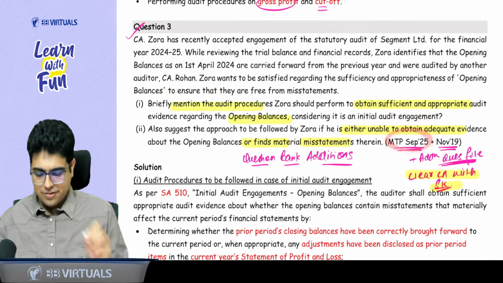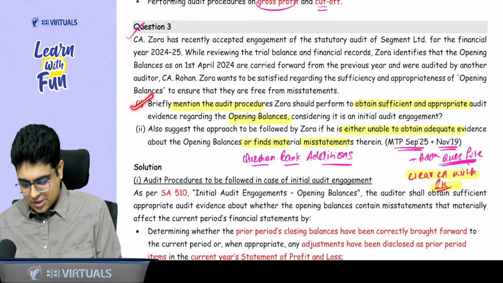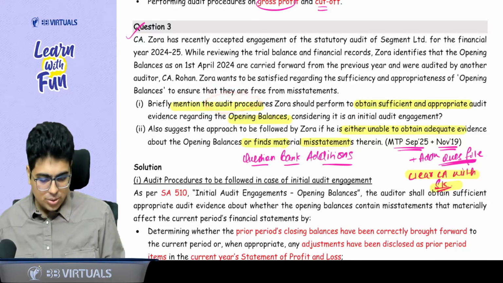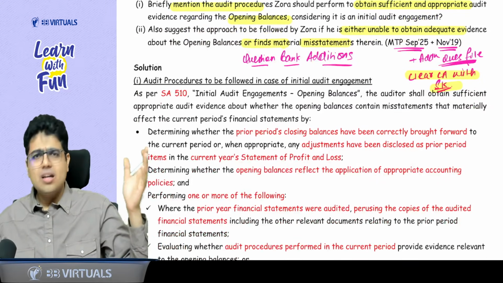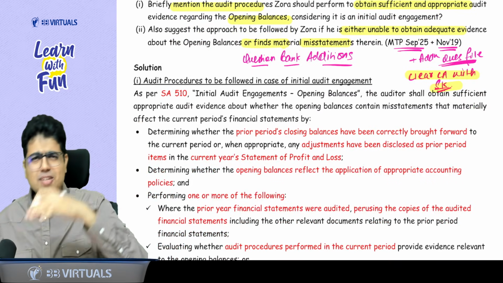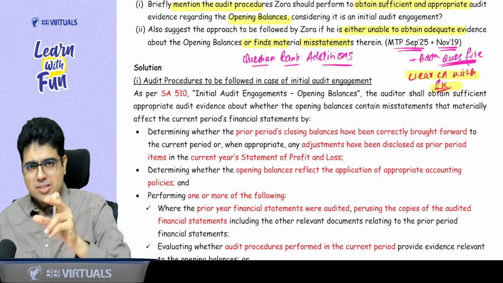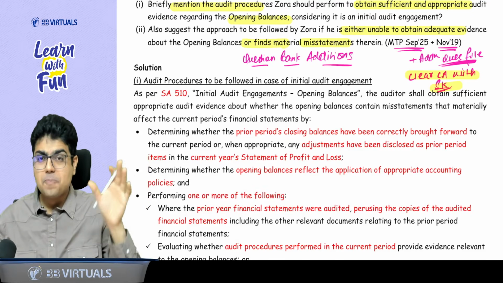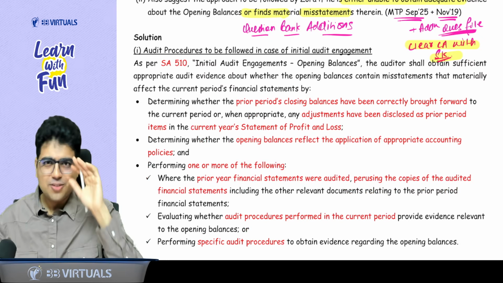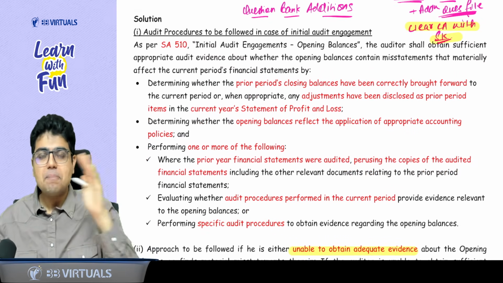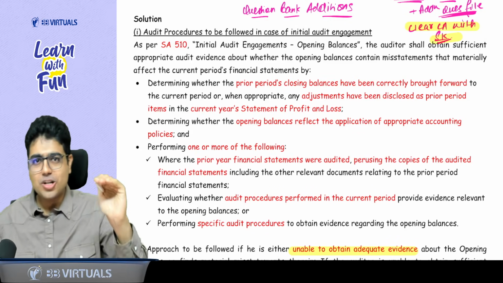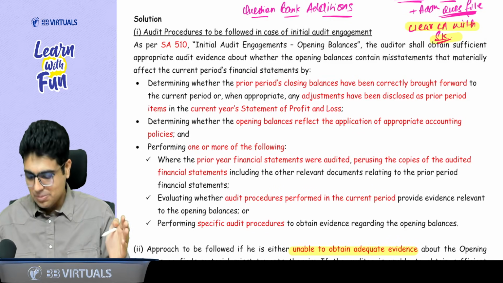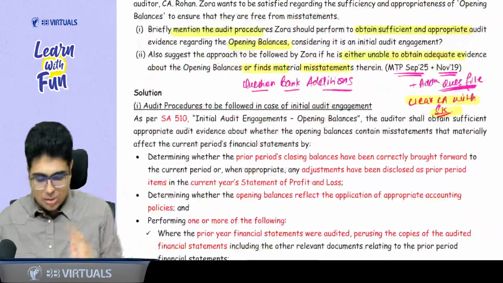MTP September 25. See what it says. Read the first part: mention the audit procedure to get evidence about the opening balance. Can I say it is a direct question? Yes, sir. Check that the closing balances have been correctly brought forward. If there are any adjustments, disclose them as prior period items. Check appropriate accounting policies are followed, right? Then the 3 procedures: perusing the copies of audited financial statement, CAP and SAP, current audit procedure, specific audit procedure, very simple.